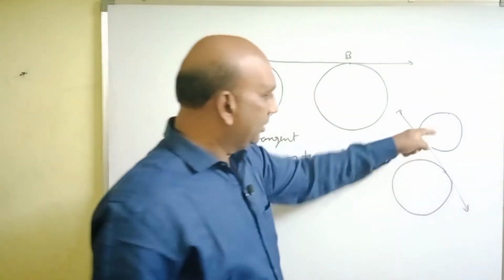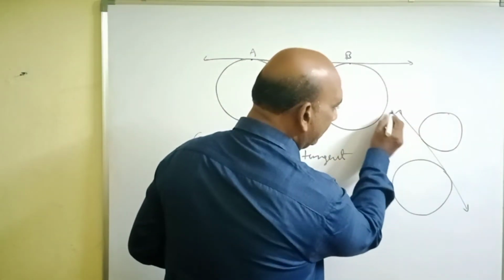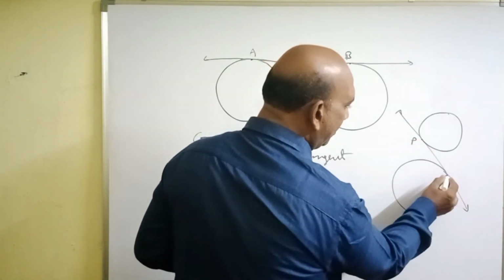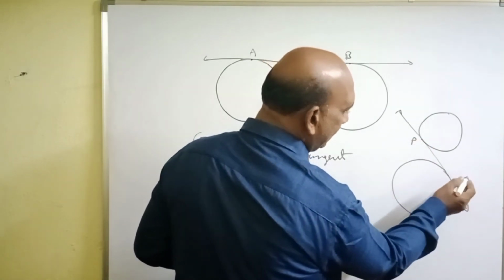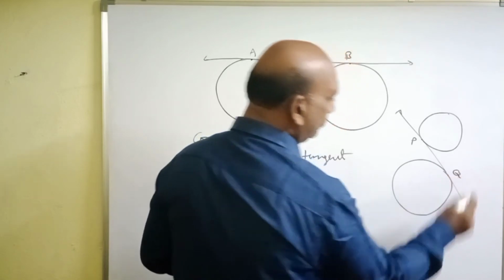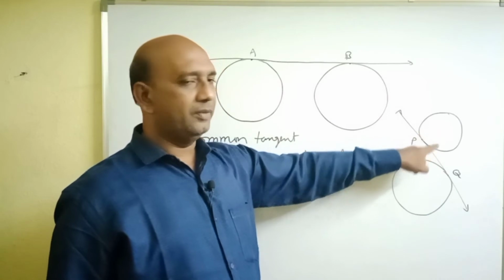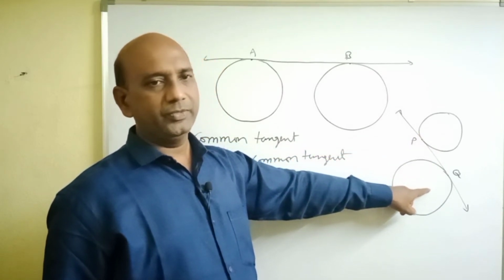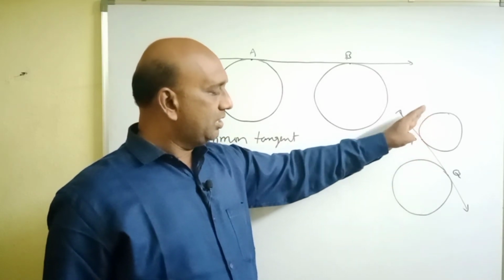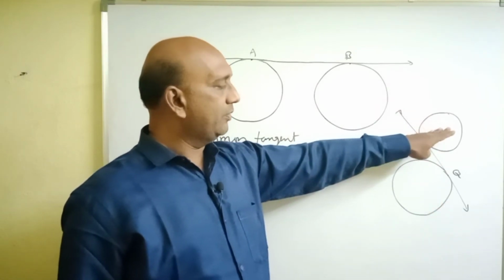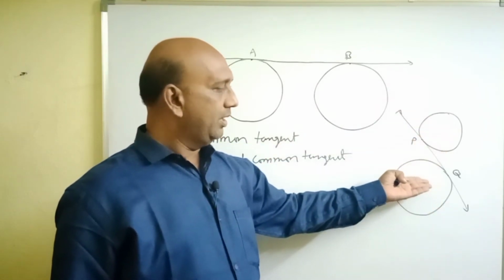Here this is the point of contact of this tangent, let it be P, and this is the point of contact of the other, let it be Q. So P and Q are the points of contact of these two circles respectively. And to this tangent, these two circles lie on either side, one circle on that side and another on this side.